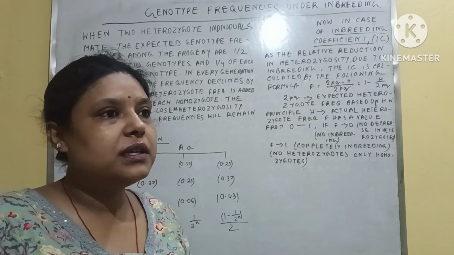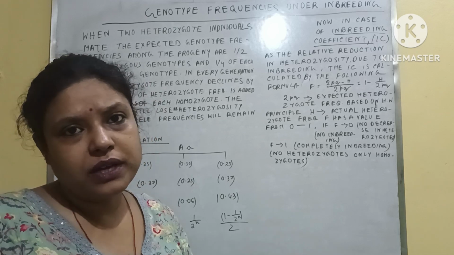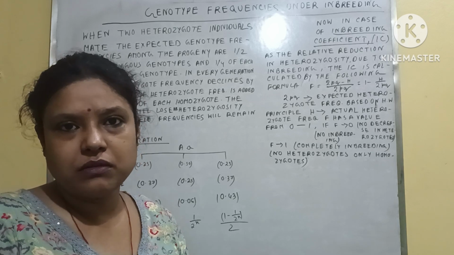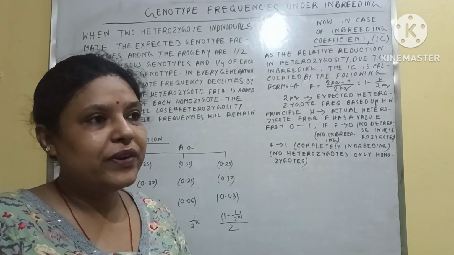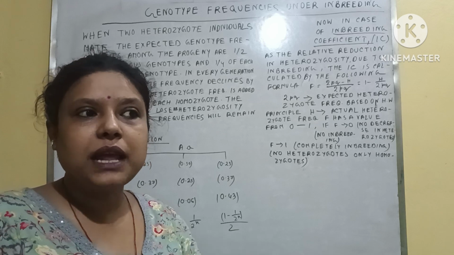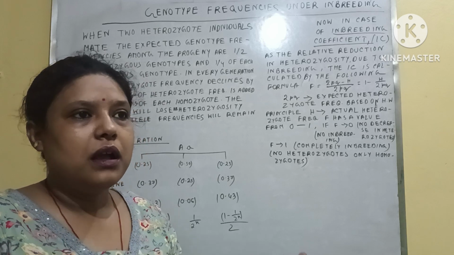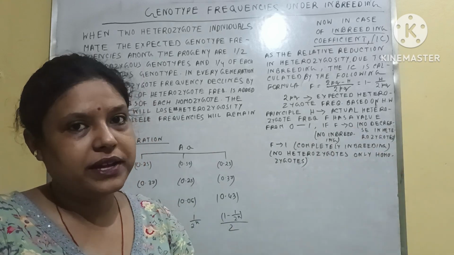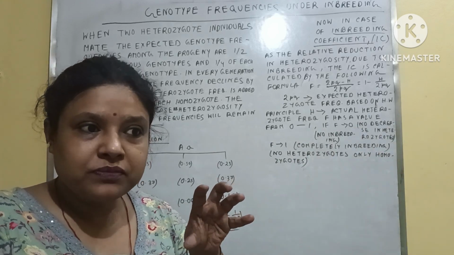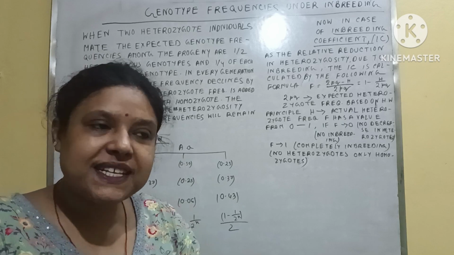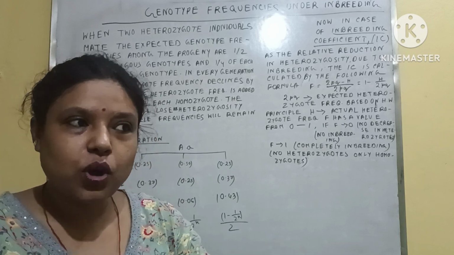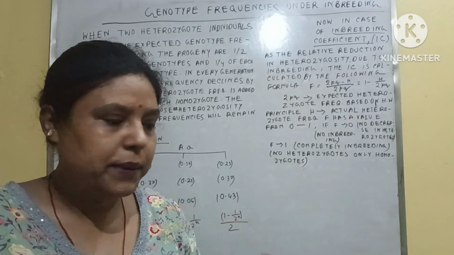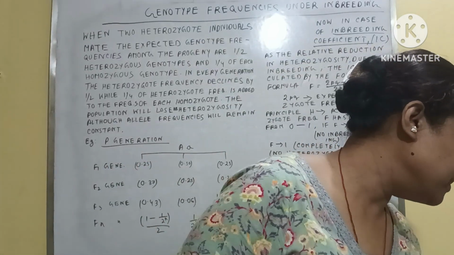Inbreeding means that breeding is occurring within the same species individuals. That means when the species remains in an area, but this species is also present in another area, inbreeding occurs only among the individuals present in the particular area, not with the same species in other areas. So this is called inbreeding.